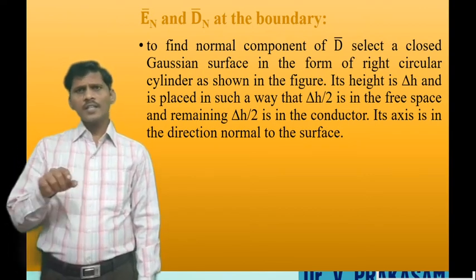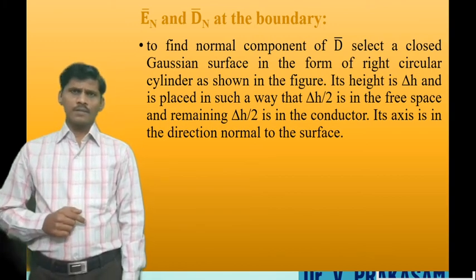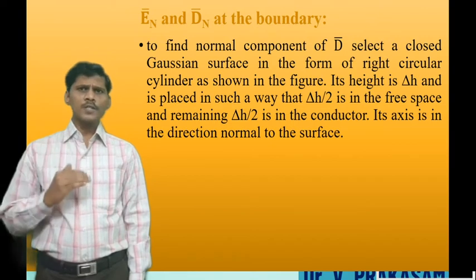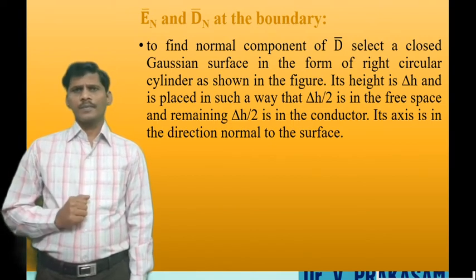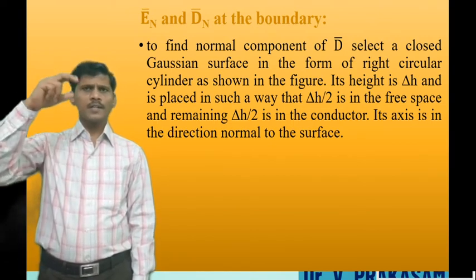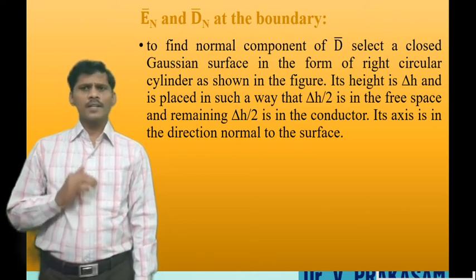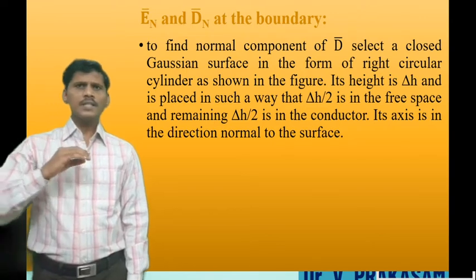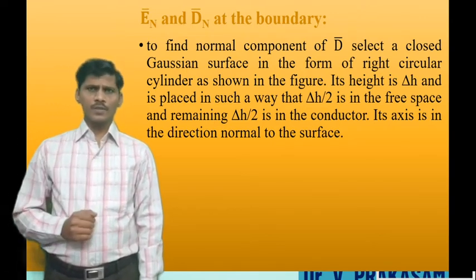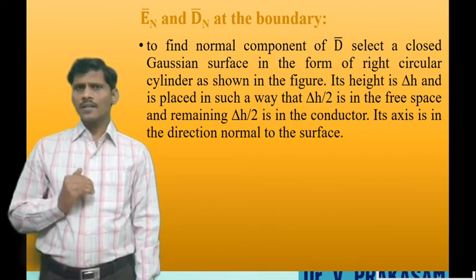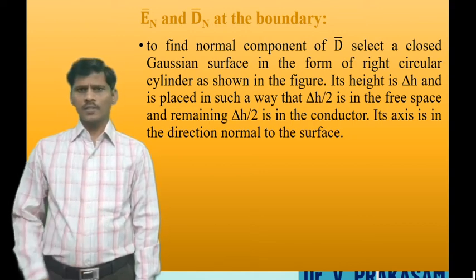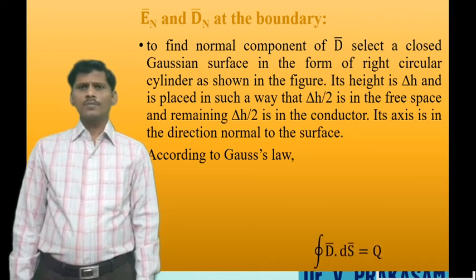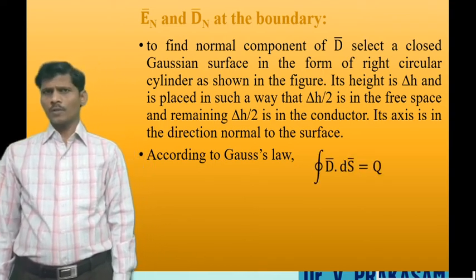That Gaussian cylinder height is delta h, and half of the Gaussian cylinder is in free space and the remaining half is in the conductor. Delta h by 2 is in free space and the remaining delta h by 2 is in the conductor. According to the properties of the conductor, inside the conductor there is no electric flux density. According to Gauss law, the closed surface integral of D dot dS is equal to Q.